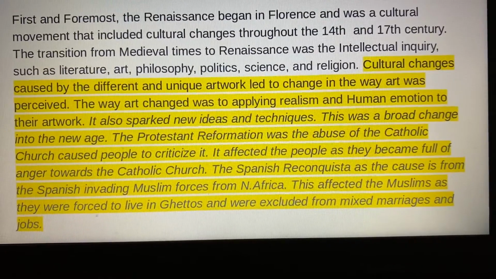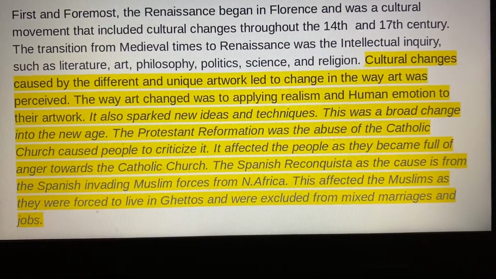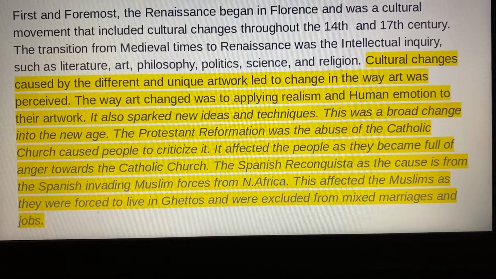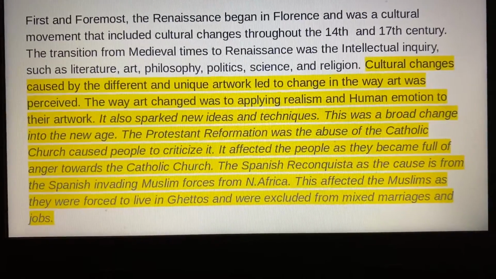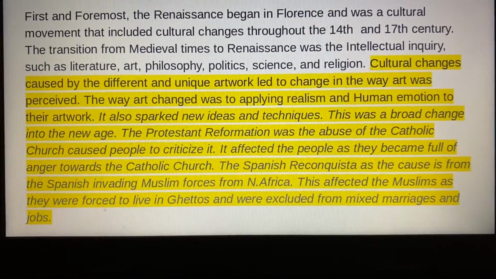The Spanish Reconquista was caused by the Spanish invading Muslim forces from North Africa. This affected the Muslims as they were forced to live in ghettos and were excluded from mixed marriages and jobs.